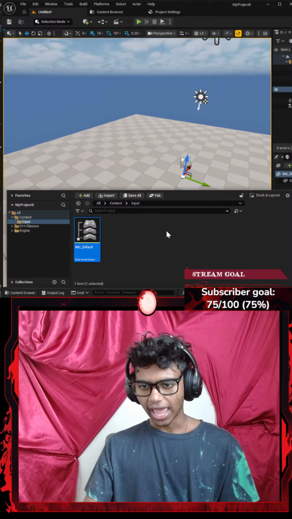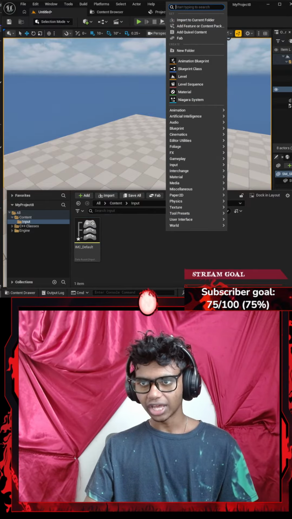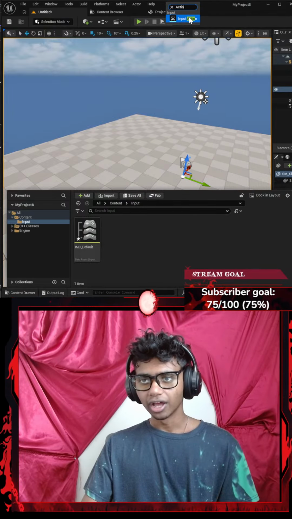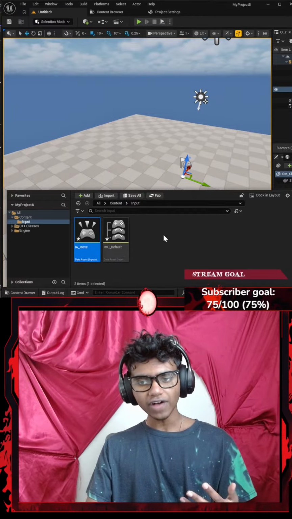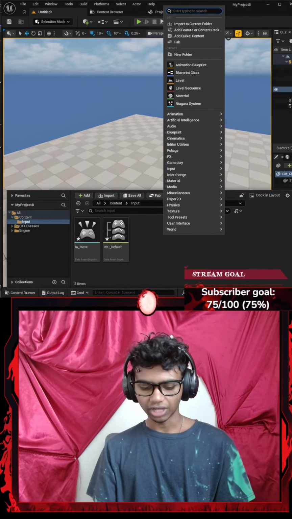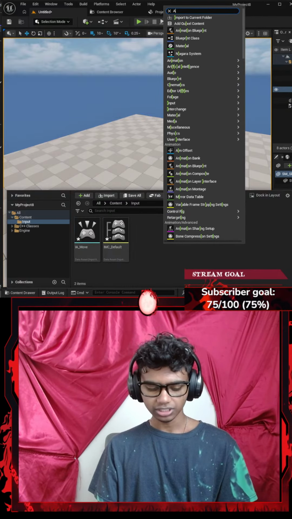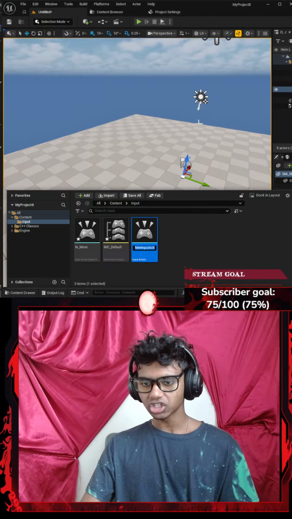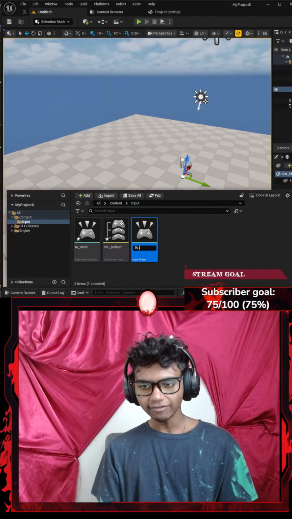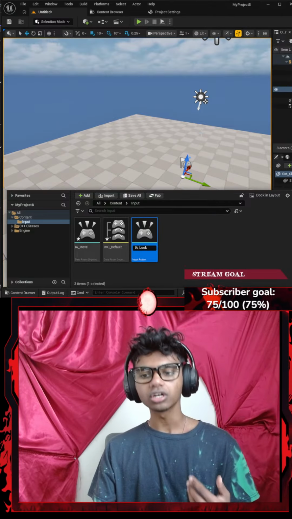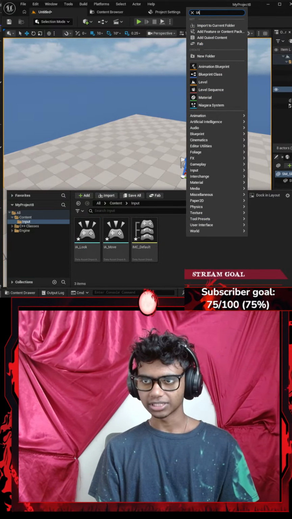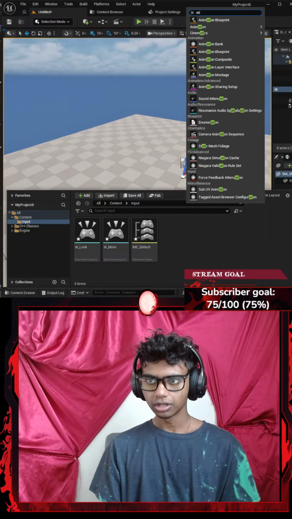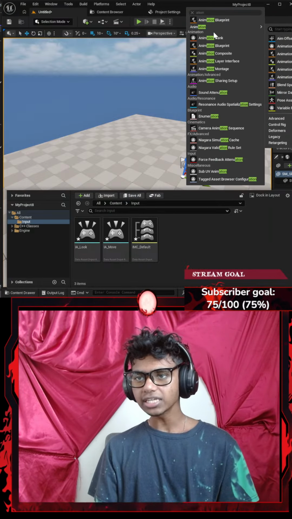Default. There we go. And then I'm going to go ahead and right click and create another input action. This is going to be called something like IA_move for my move action. Then I'm going to create another input action called something like IA, which stands for input action, underscore look for my look action. Then I'm going to right click again and create another action.